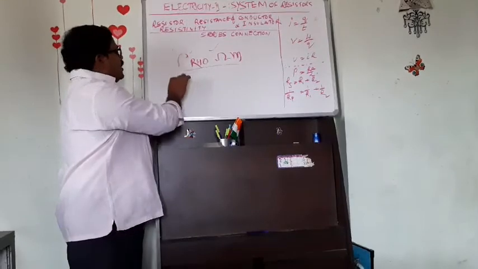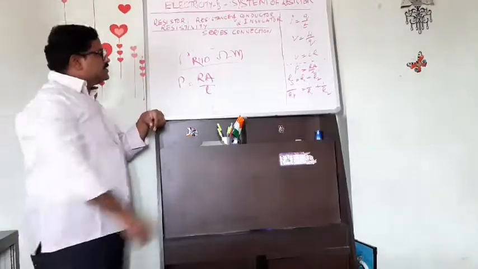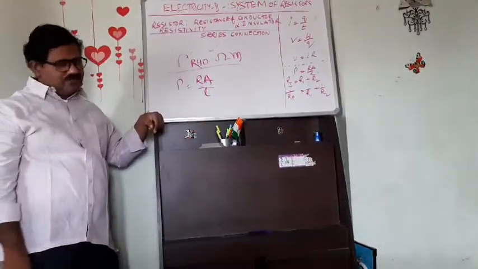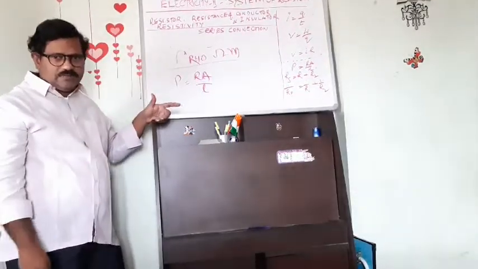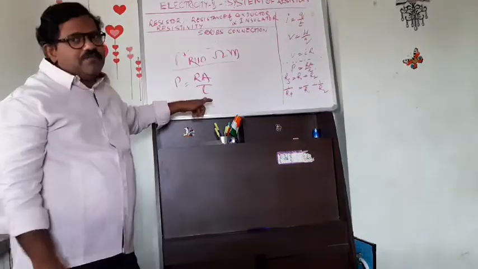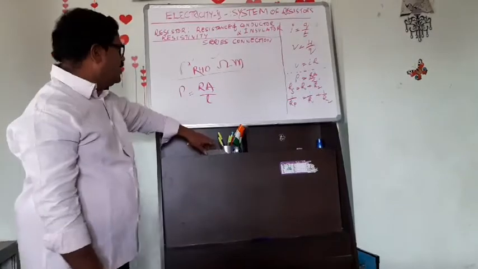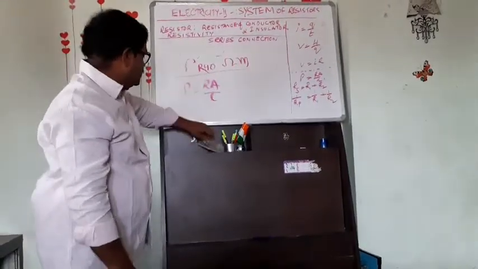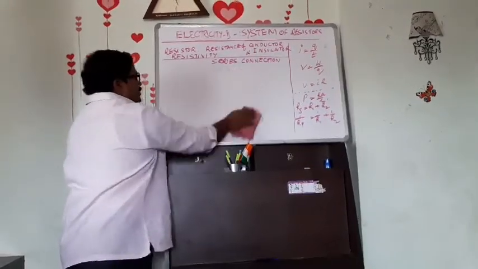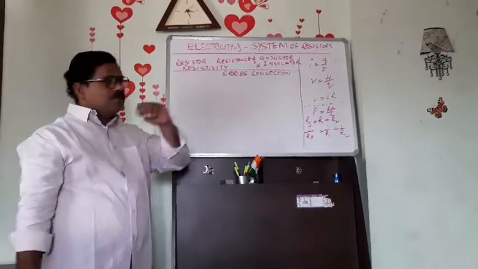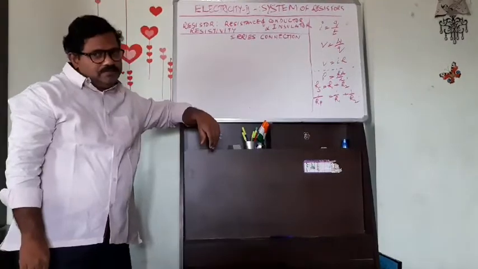And the formula for rho is RA by L. R, resistance. A, area of cross section. L, length. If you consider a conductor of length L and area of cross section A, its resistivity can be calculated by using the formula rho equal to RA by L. This is what we have learned in the last class. Do you remember? In the electricity lesson 1, what we got is rho equal to RA by L.